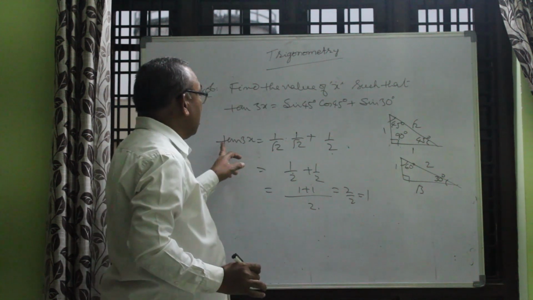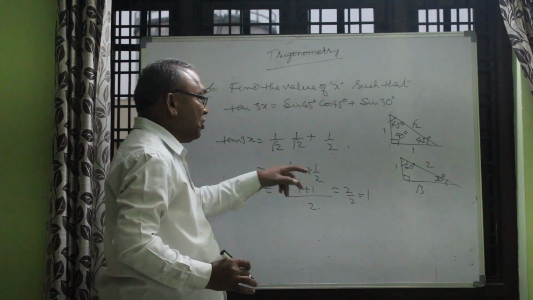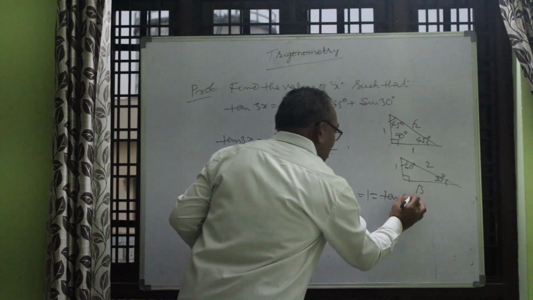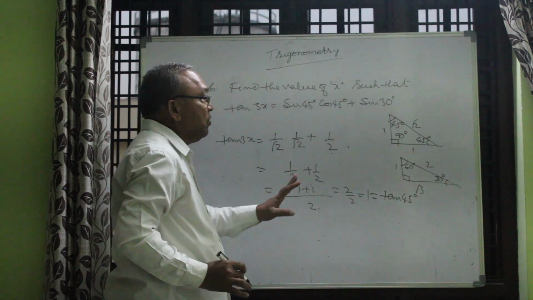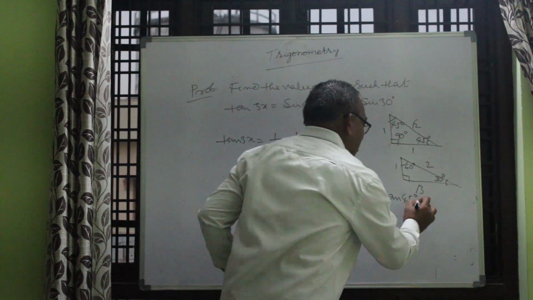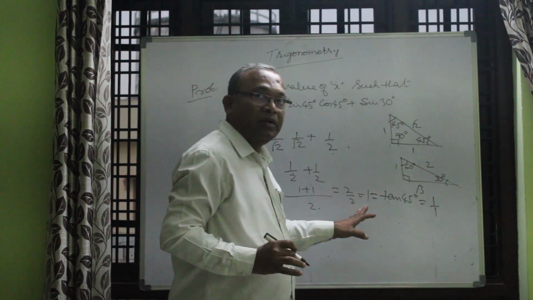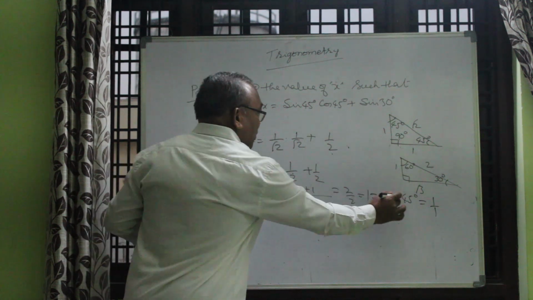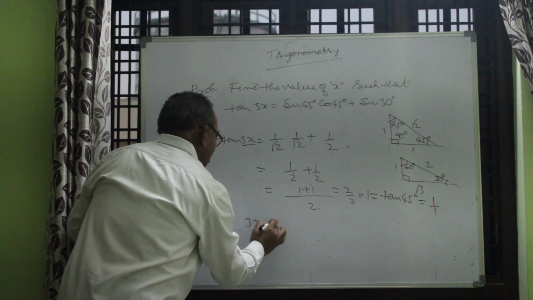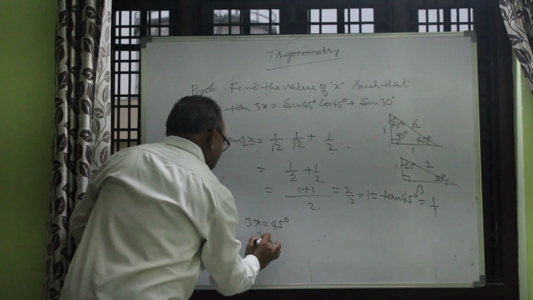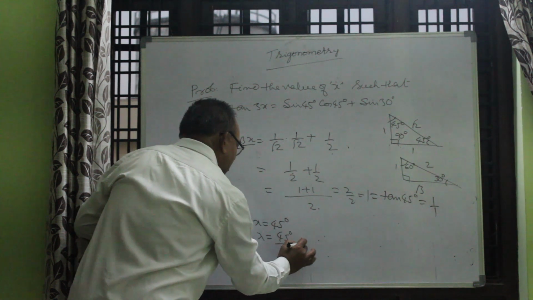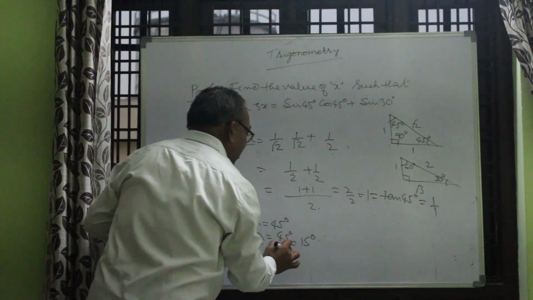So tan 3x is equal to 1, which is nothing but tan 45. Tan 45 is equal to 1 only. By using this, tan 45 is opposite side by hypotenuse, which is nothing but 1 by 1, 1 only. So tan 3x is equal to tan 45. Therefore 3x is equal to 45. Then x is equal to 45 degrees by 3, which is 15. Then the x value is 15 degrees.